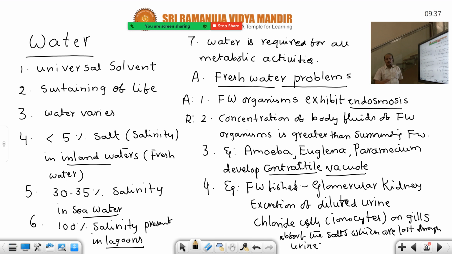To maintain that osmoregulatory mechanism, these three are developed. What are they? First, glomerular kidney in freshwater fishes, excretion of diluted urine, and presence of chloride cells or ionocytes on the gills. Ionocytes, I have given this name. In the book it may or may not be present. Especially in the NCERT book it is not there. So these three osmoregulatory mechanisms are developed by the freshwater bony fishes. It's a very important point, fourth point. And then